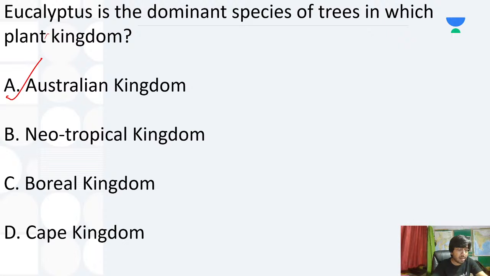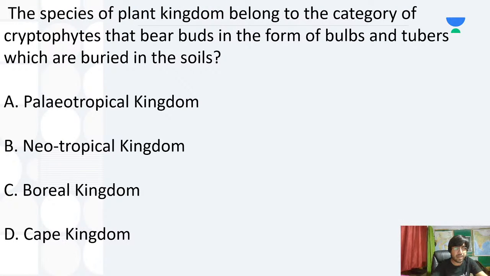After that we have this one. Cryptophytes. Bulbs and tubers which are buried in the soils. Try to answer this, all of you. Other people in the session, please try to answer the questions.